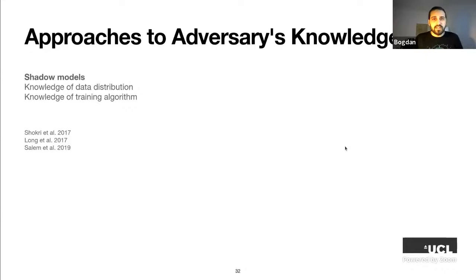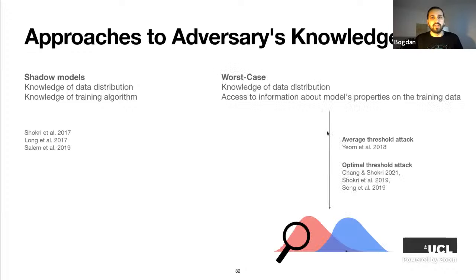There's also a different approach that is pretty common in the literature that I'm going to call a worst case approach. Here, the adversary also has some knowledge of the data distribution, but additionally has access to some non-trivial information about the model's properties on the training data, for example, the model's outputs or loss on the training data. One example is the average threshold attack. Here, the adversary gets as background knowledge the average loss on the training data. Seems like a very trivial piece of information, but it is still some information about the target's training data.